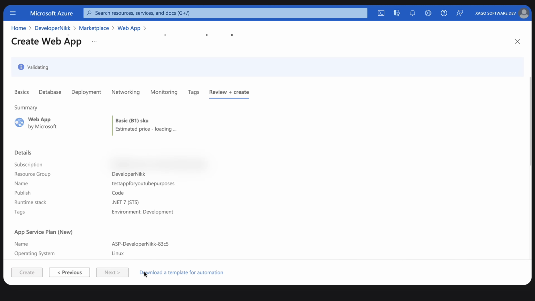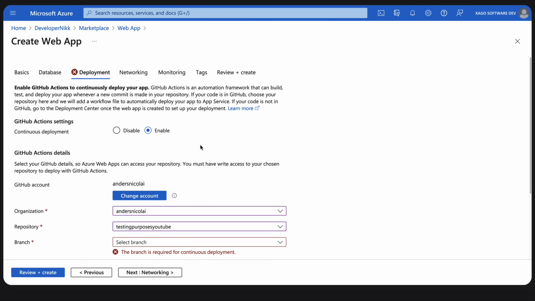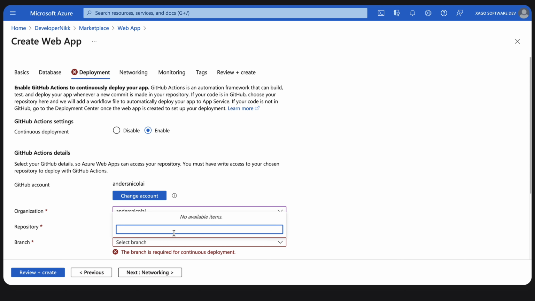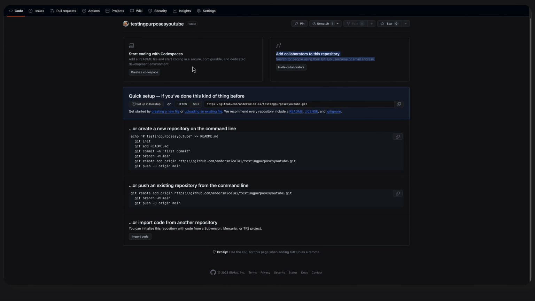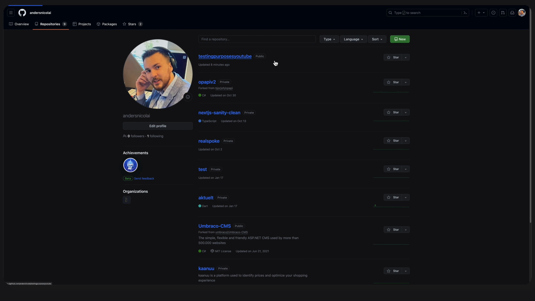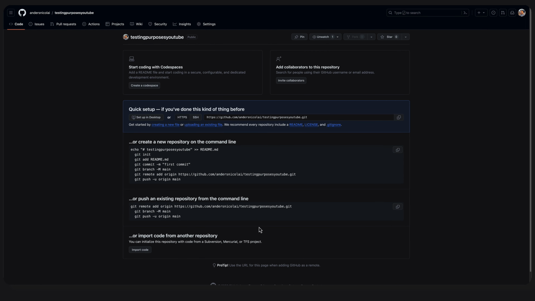Let's go to next review and create. You can see that we get an error here for form validation because we don't have any branch. So actually we need a branch in order to make this work. Let's go to testing purposes for YouTube. Let's go ahead and just create a branch.